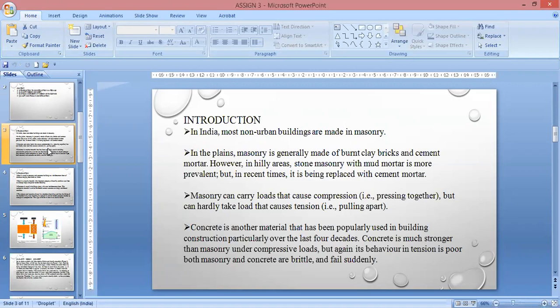Concrete is another material that has been popularly used in building construction, particularly over the last 4 decades. Concrete is much stronger than masonry under compressive loads, but again its behavior in tension is poor. Both masonry and concrete are brittle and fail suddenly. It is a major drawback of concrete.